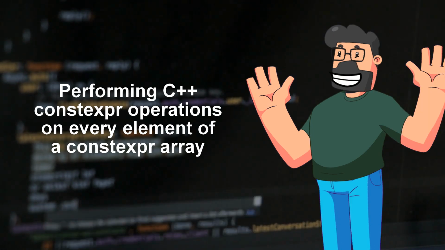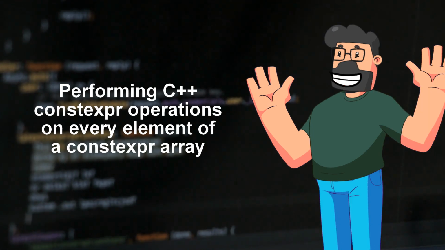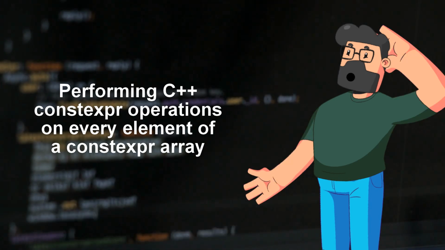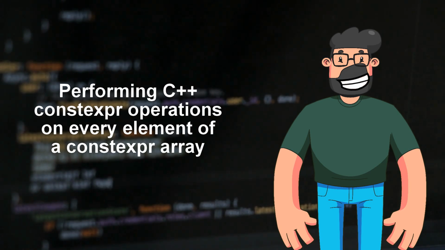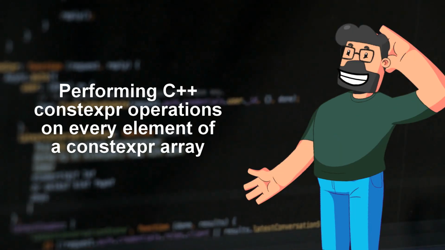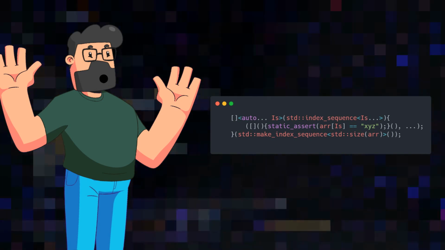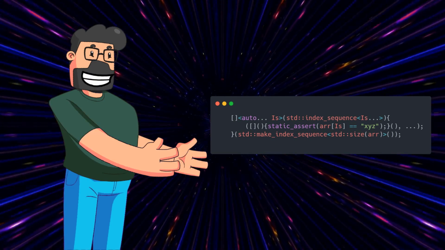The problem revolves around the possibility of iterating over a constexpr array, std::array, or vector and executing constexpr operations on each element, all at compile time. Quite the task, don't you think? Now, let's jump right into the solution for this challenge.